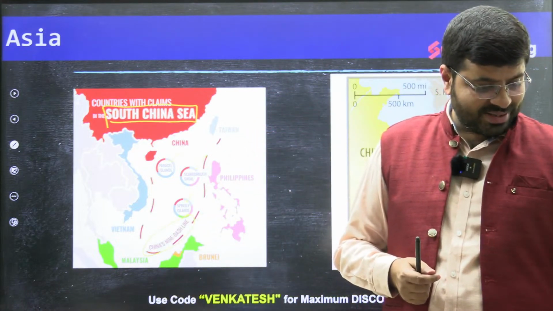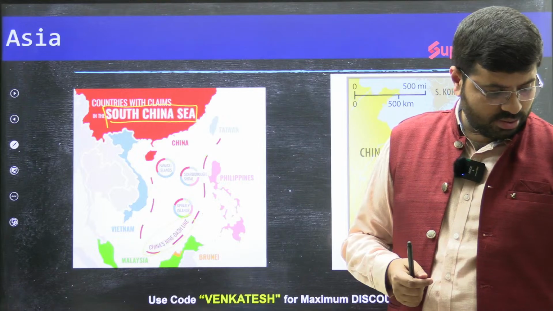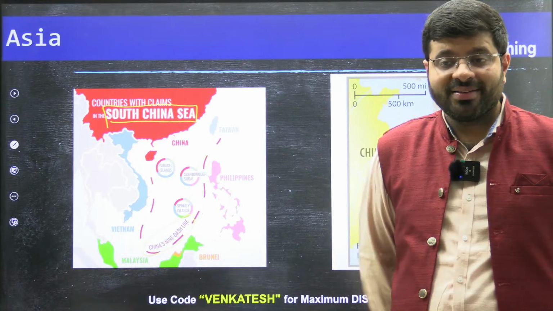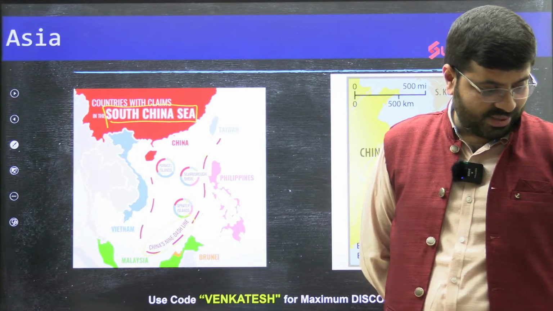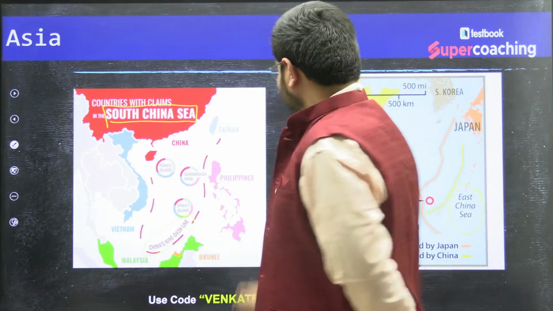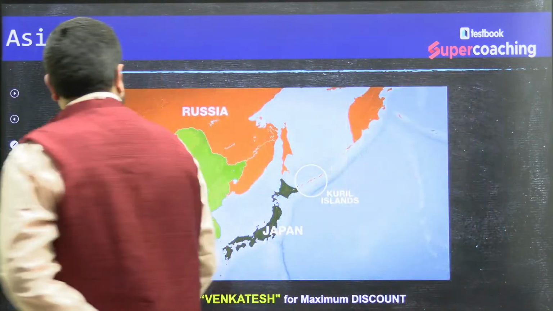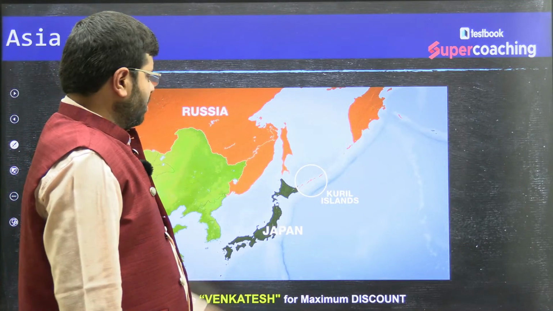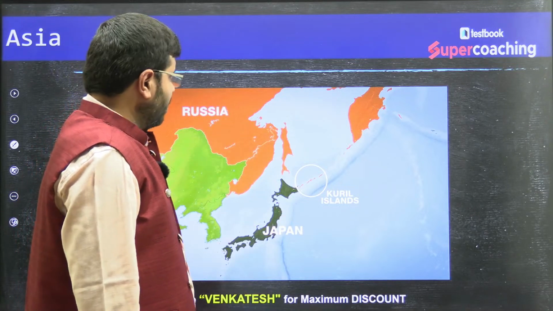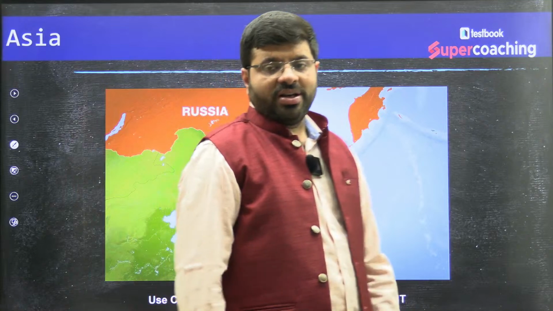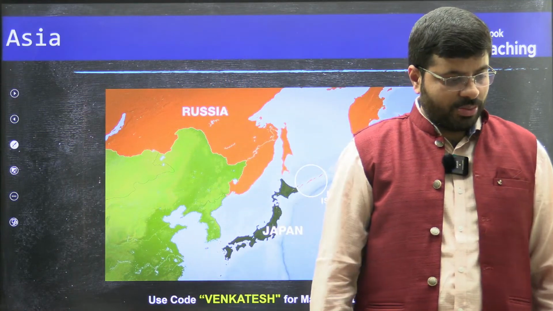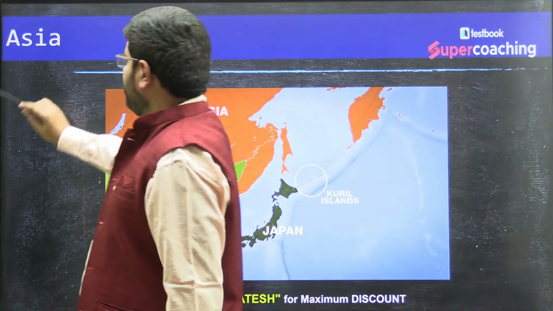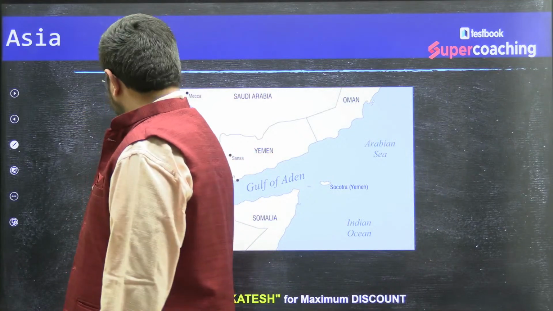Let me see the comments. Can you name it? Yes, it is the Kuril Islands. So as you can see in the picture here, to the north of Japan you find the Kuril Islands, which are also a conflict between Russia and Japan. Now, UPSC generally asks such kind of mapping conflicts, and these are very, very important.